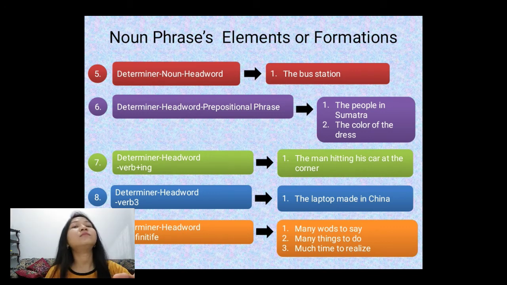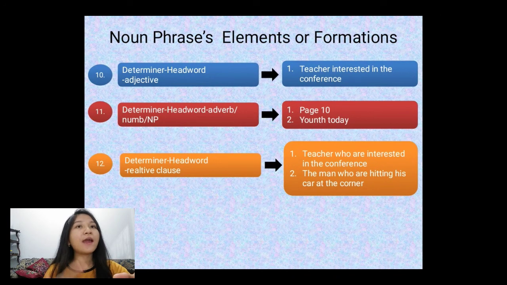Next, determiner, head word, to infinitive. In this case, to infinitive means to plus verb 1. Let's take a look at the example. Many words to say. Say is verb 1. Okay, next, determiner, head word, adjective. For example, teacher interested in the conference.